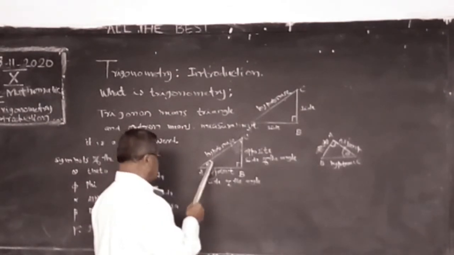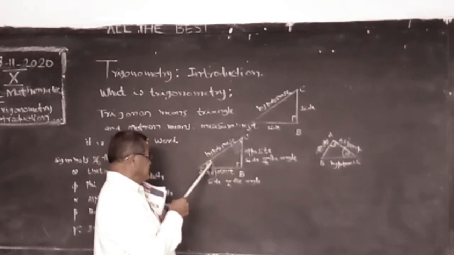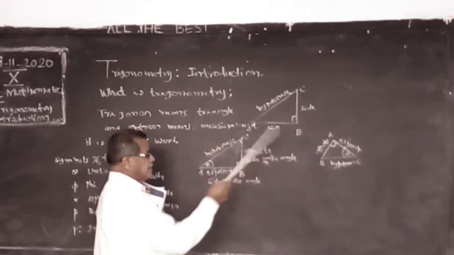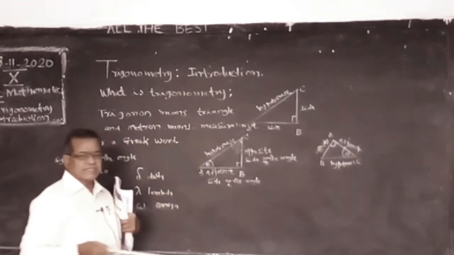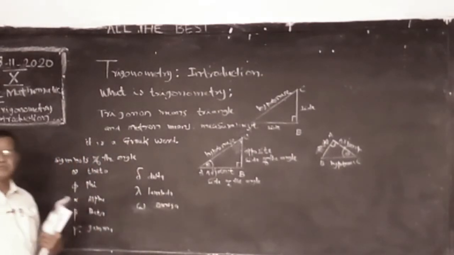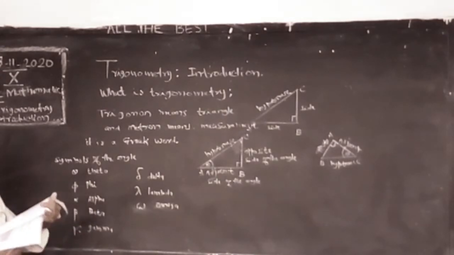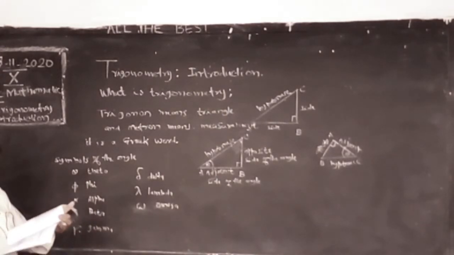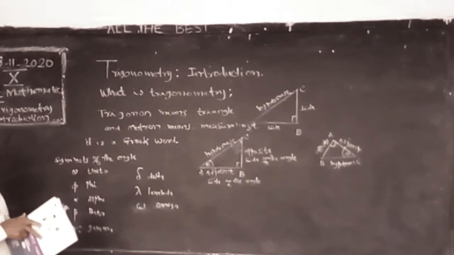The side opposite to the angle theta, the angle is theta here, is the opposite side of the angle, and the remaining third side is the adjacent side of the angle. Like that, we have to identify the sides. Afterwards, there are 6 ratios.